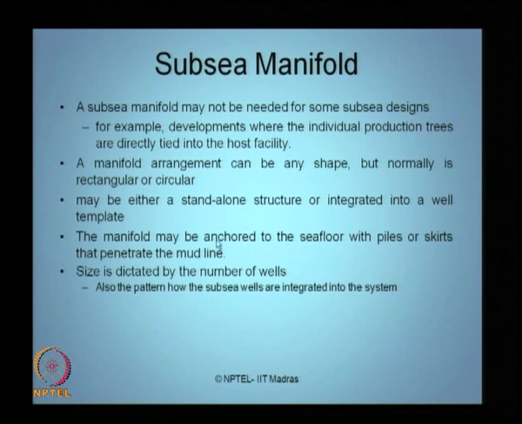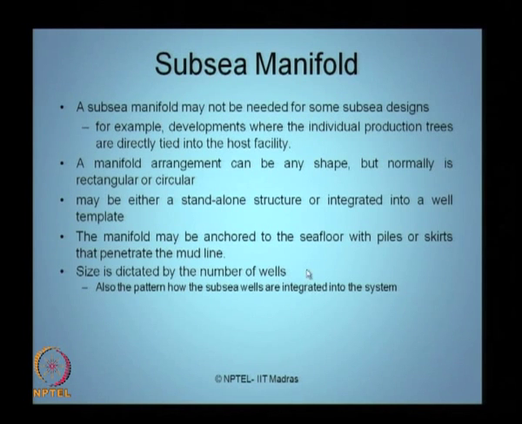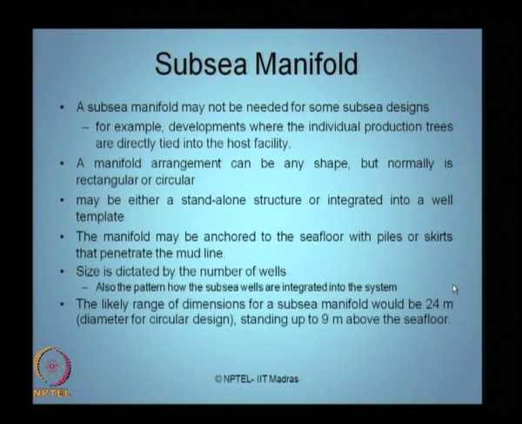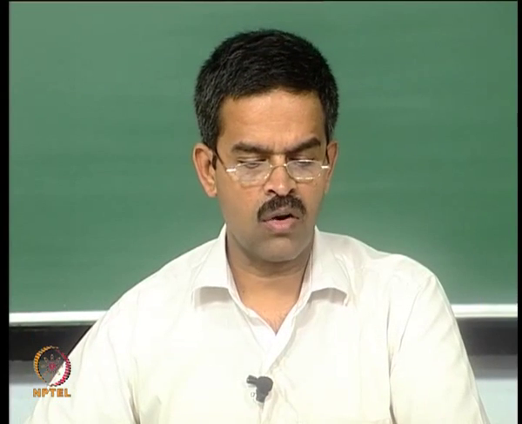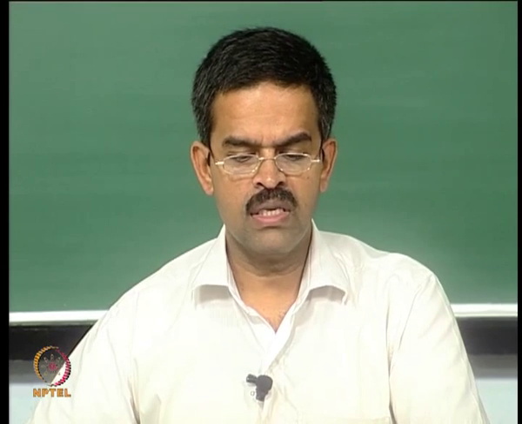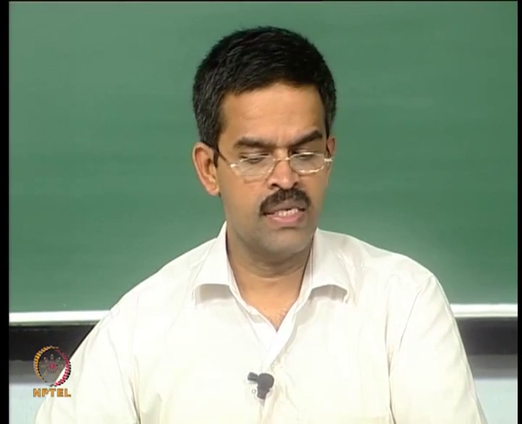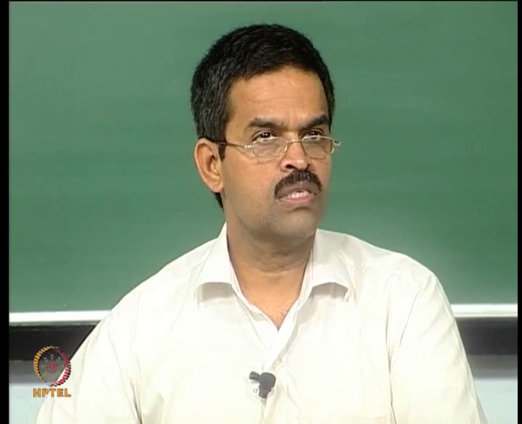The size of a manifold is dictated by the number of wells it is catering to, and also the pattern in which the subsea wells are integrated into the system. The likely range of dimensions of a subsea manifold would be 24 meters if you talk about a circular pattern of design, and the vertical height can be as high as 9 meters above the seafloor.